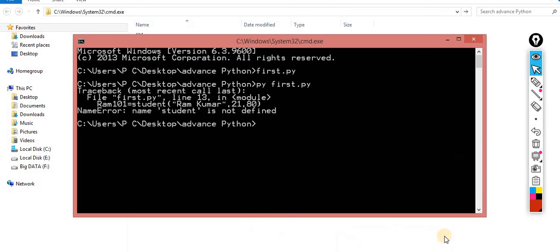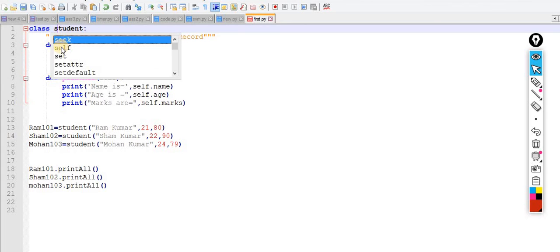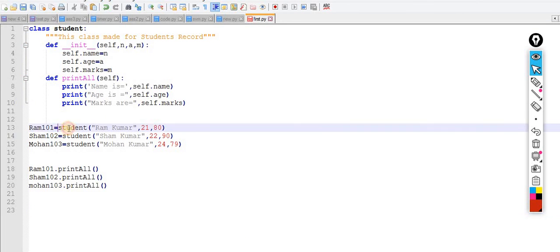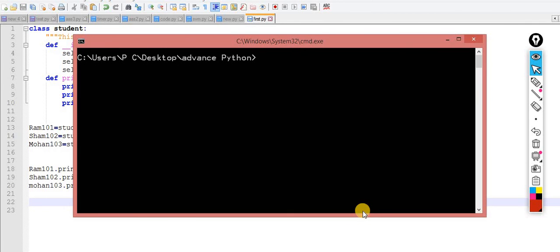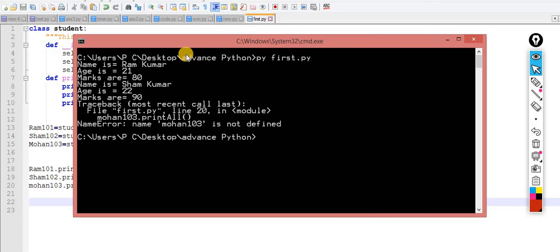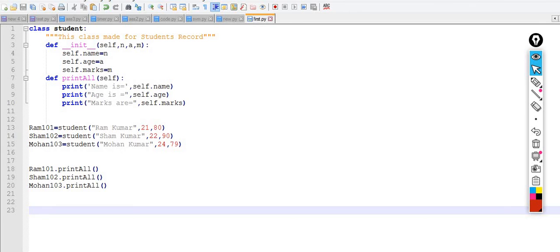The mistake we made is that the S is capital. So I'm making it small because everywhere I use this small. Normally the first character of classes is capital in production. So I'm saving it, clearing the screen, and running it again. Now you can observe the output. Again Mohan 103 is not defined, Mohan with M capital. So I'm saving it and running it.